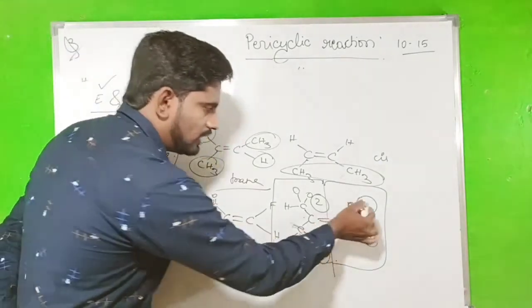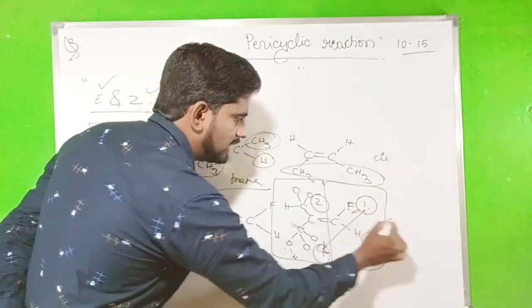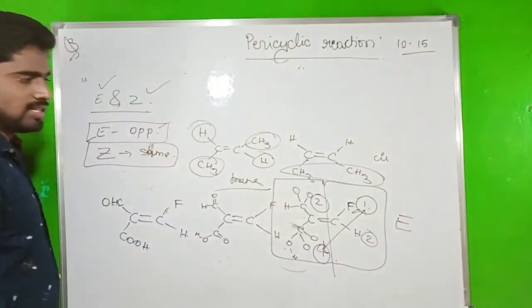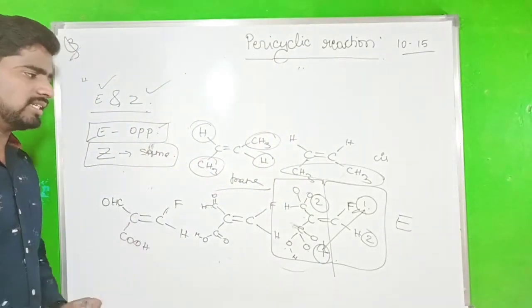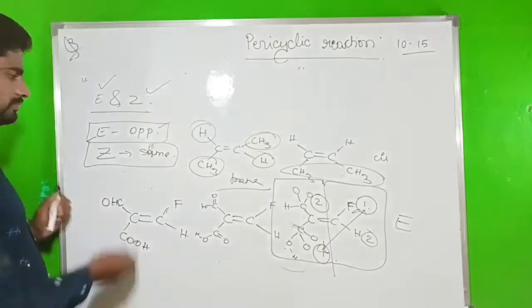Now, the same priority on the opposite side is E nomenclature. The same priority on the opposite side, it is E nomenclature.